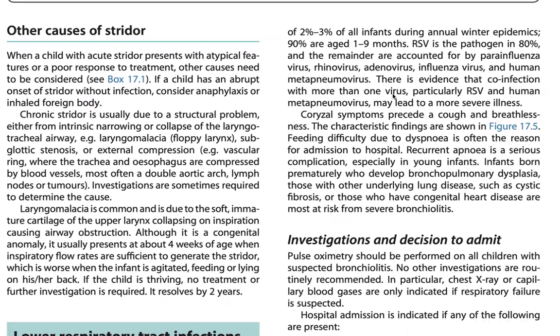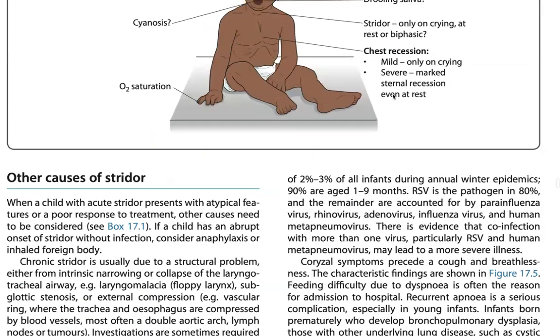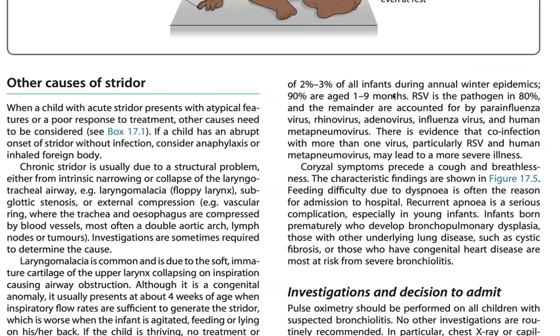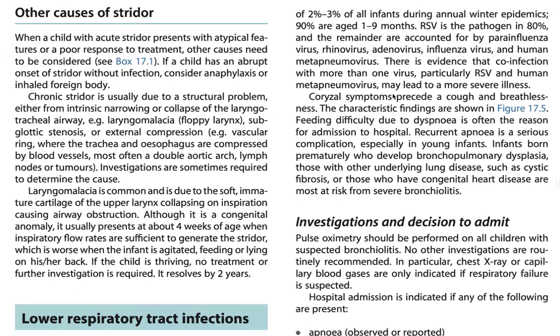It arises with coryzal symptoms preceding cough and breathlessness. Clinical findings are shown in figure 17.5. Feeding difficulty due to dyspnea is often the reason for admission to hospital. Recurrent apnea is a serious complication, especially in young infants, such as those born prematurely who develop bronchopulmonary dysplasia, those with other underlying disease such as cystic fibrosis, or those who have congenital heart disease, who are more at risk of severe bronchiolitis.